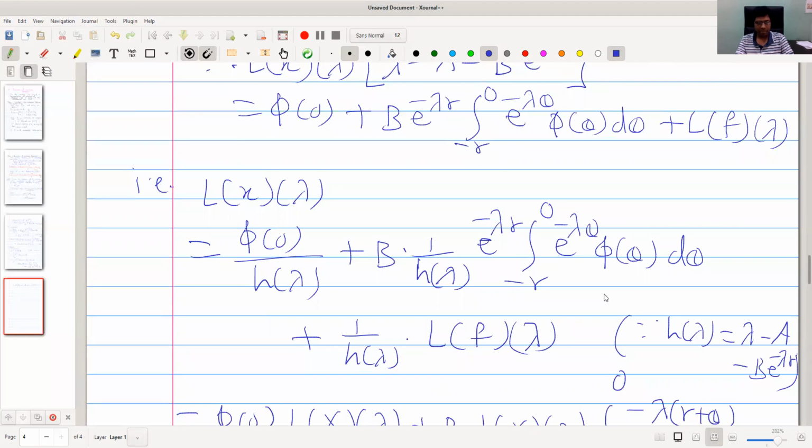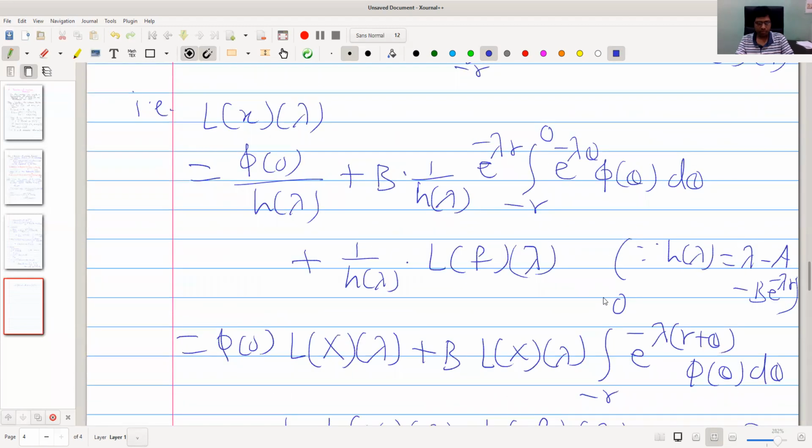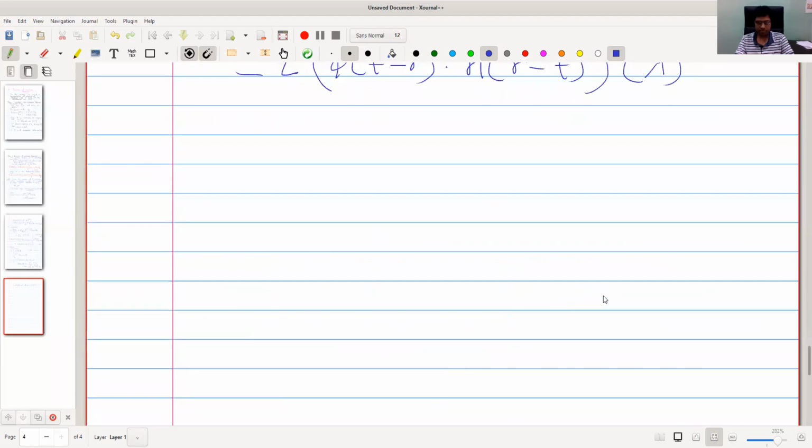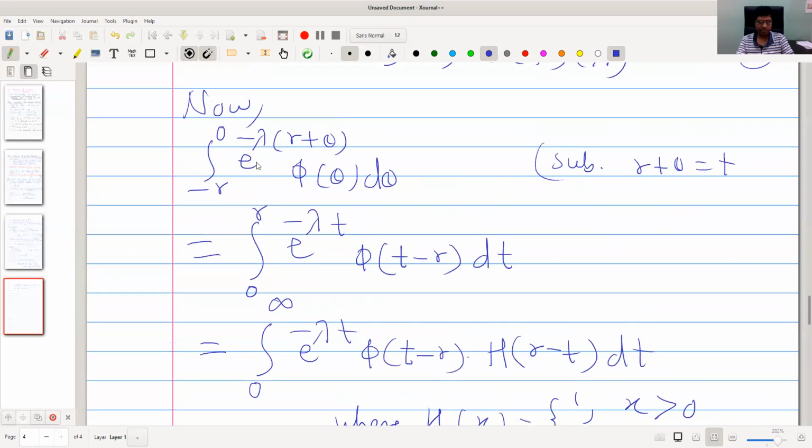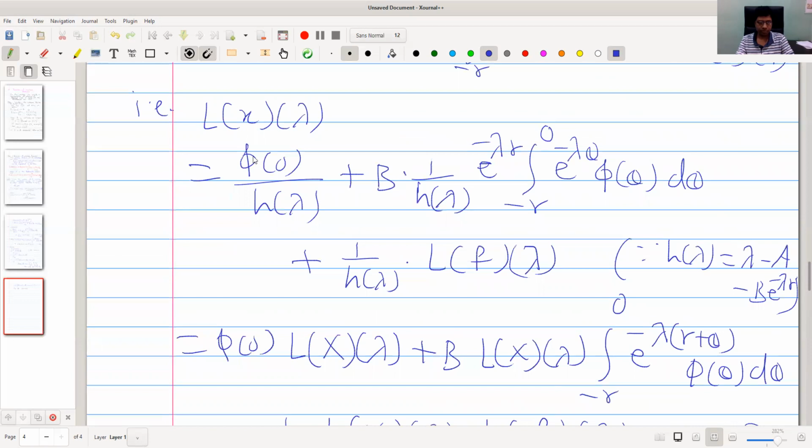Therefore equation 2 becomes: what is the left hand side? It is the Laplace transform of x.